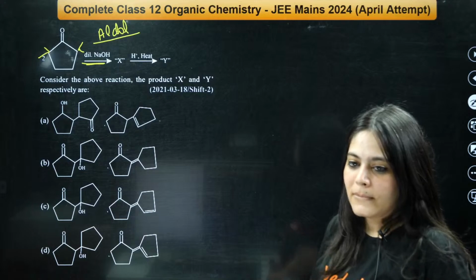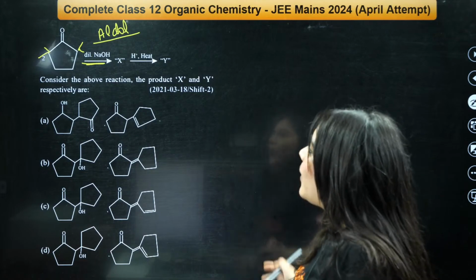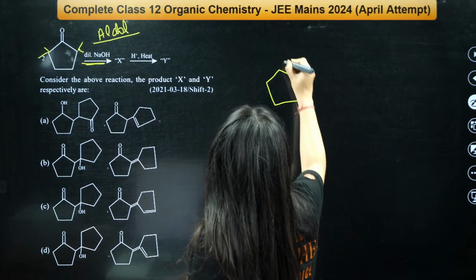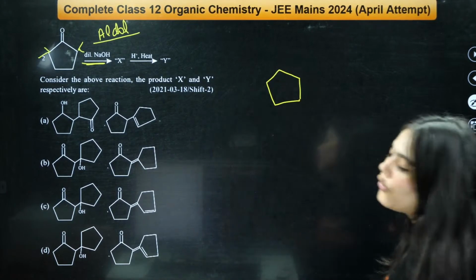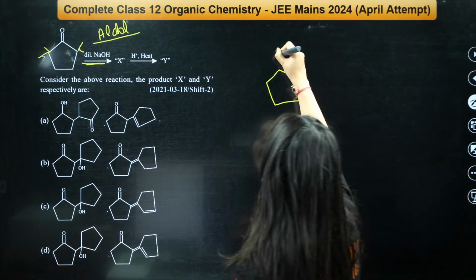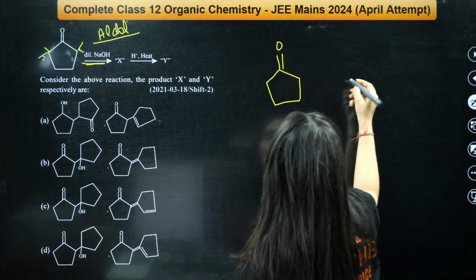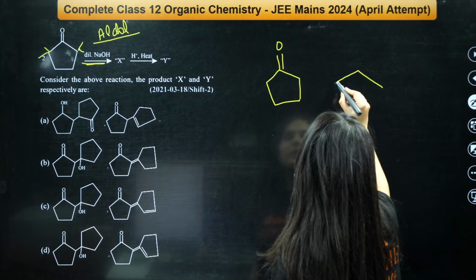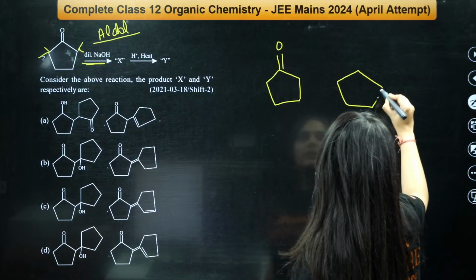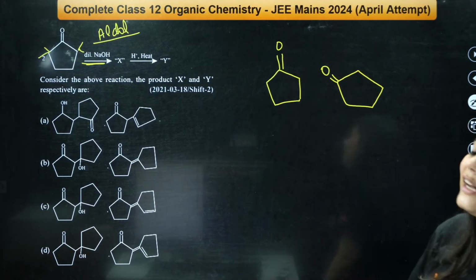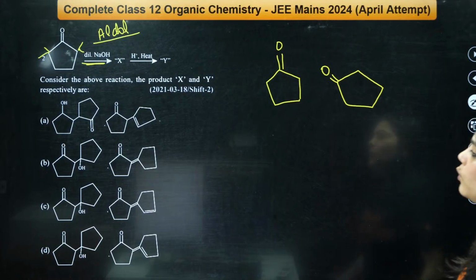Okay. Aldol. Yes. Now try to answer this. What should be the product? So I just took a ketone molecule. How do you form an aldol product? In aldol product, it is extremely easy. I just took one ketone molecule and the other ketone molecule I will draw like this. Here is the other ketone molecule. Now what will I do? What is the next step?